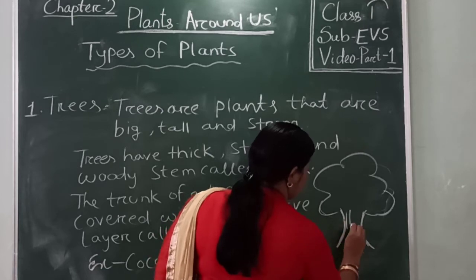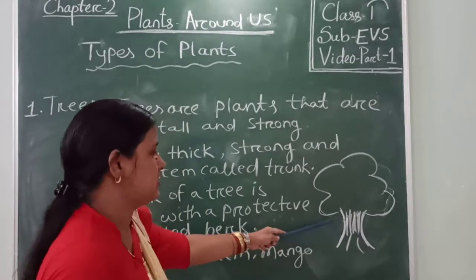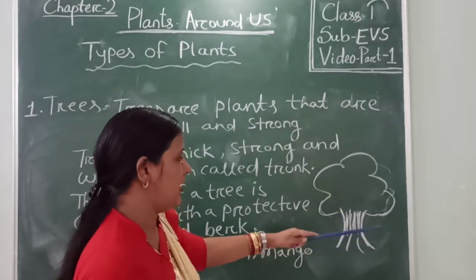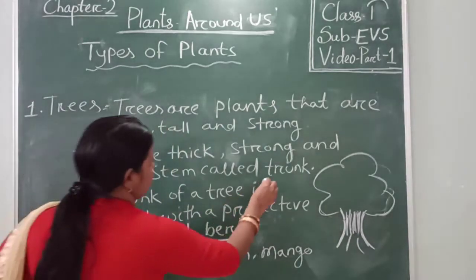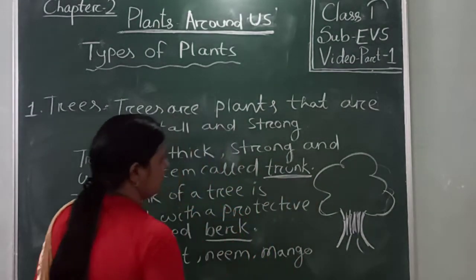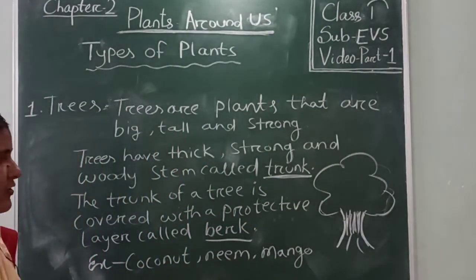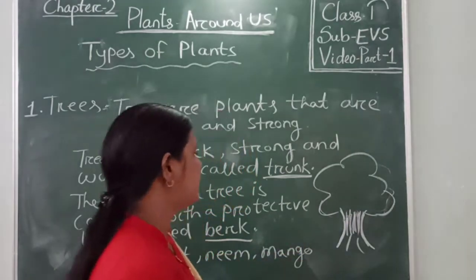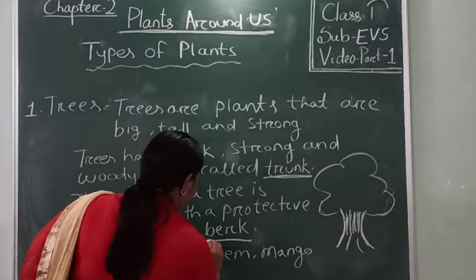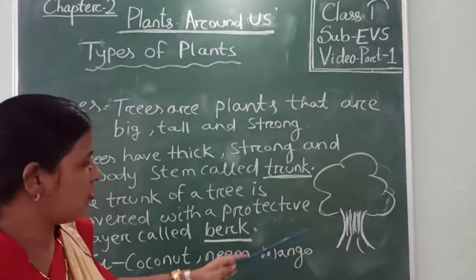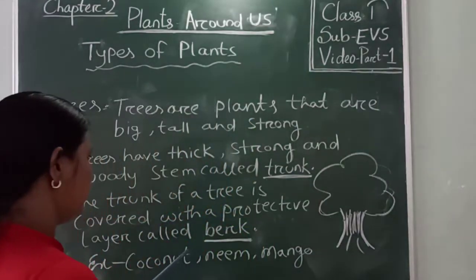This one is called your trunk. This is very thick, strong and woody. So this is called trunk. Then the trunk of a tree is covered with a protective layer that is called bark. The trunk of a tree is covered with a protective layer that is called your bark.